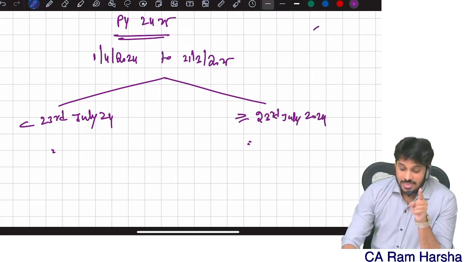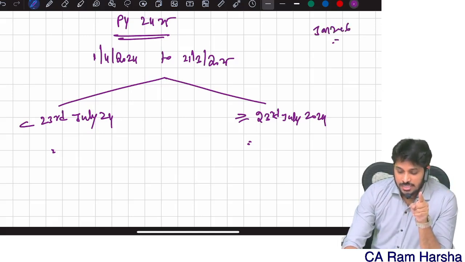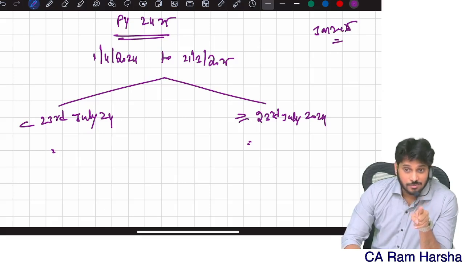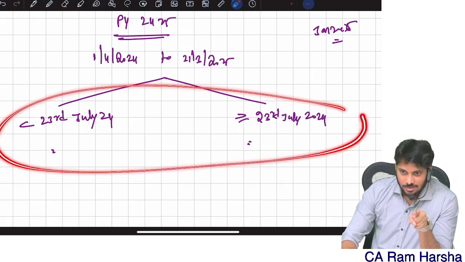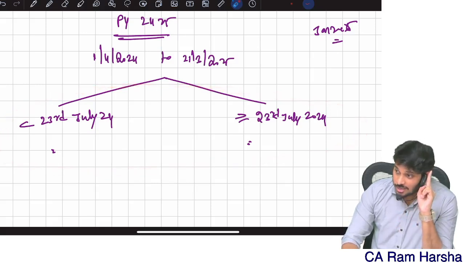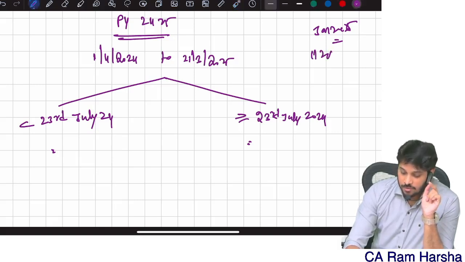In the January 2026, sorry, the January 25 attempt exam you wrote, that is based on which previous year? The 23-24 previous year. This amendment came in which previous year? 24-25.